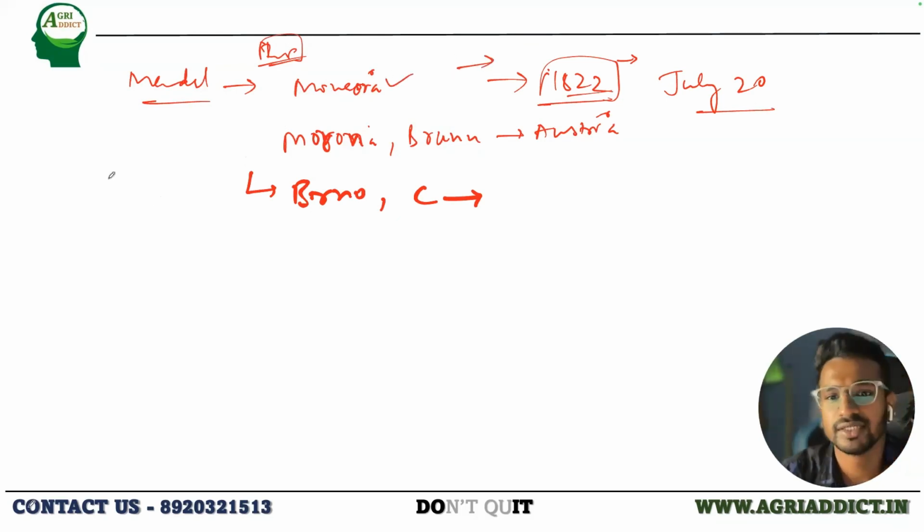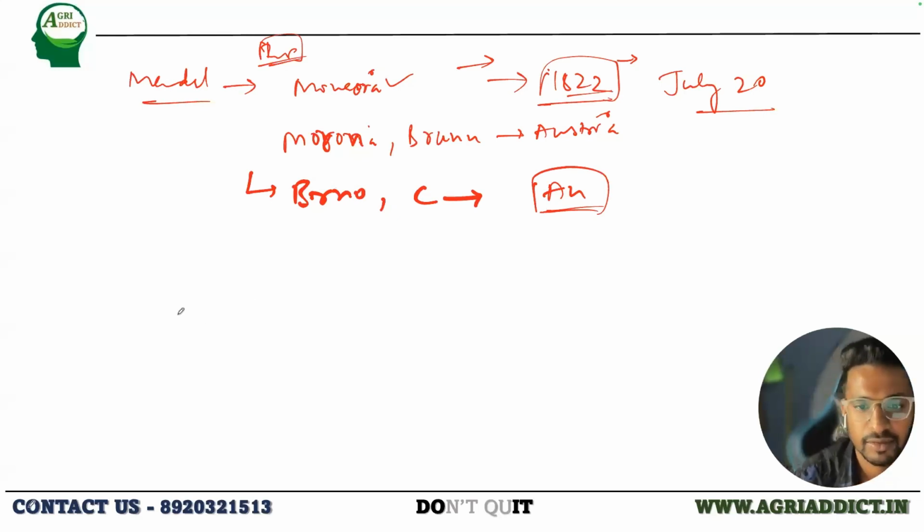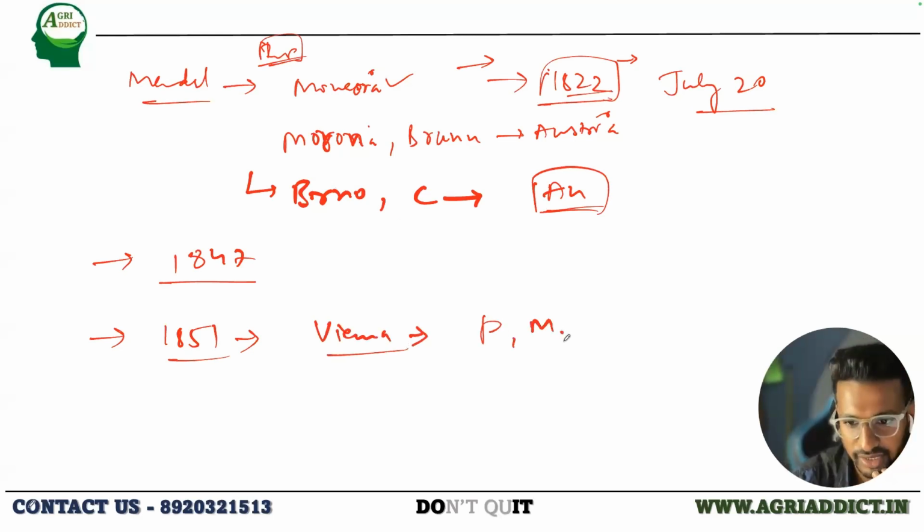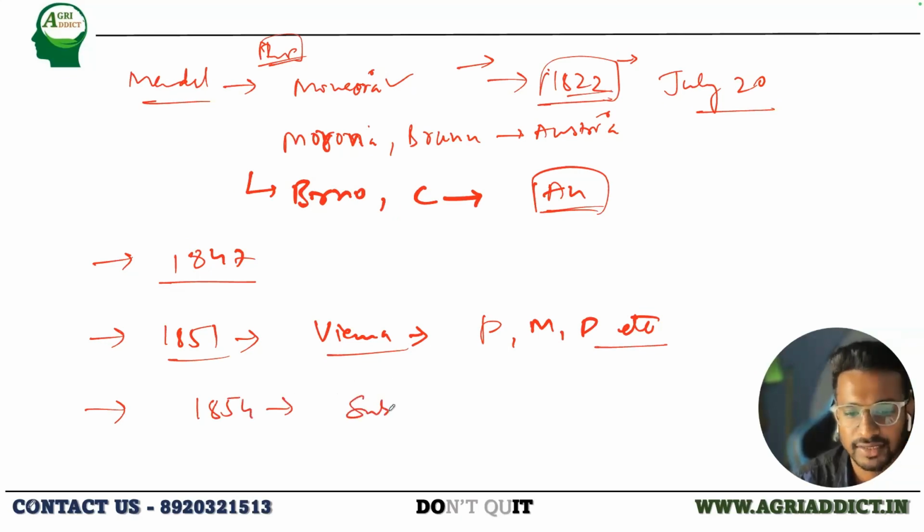Okay. So about his studies, he left his studies very early since he belonged to a very poor family. So he had to drop his studies and he joined as a priest in a monastery, which was an Augustinian monastery in Brunn. And later he became a priest in 1847. After becoming a priest in 1847, in 1851 he went to the University of Vienna to study several subjects like physics, mathematics, philosophy, etc. After that, he returned to Brunn in 1854 and he was appointed as a substitute teacher for the subject